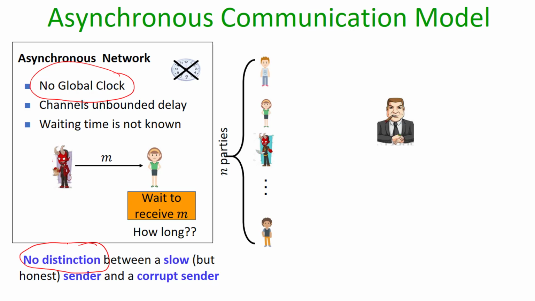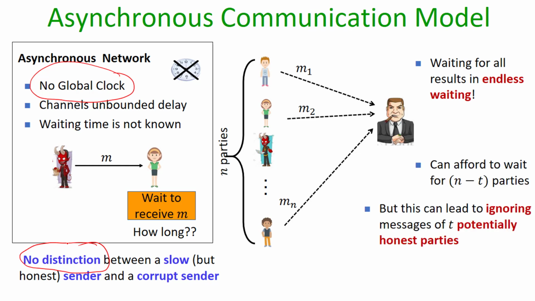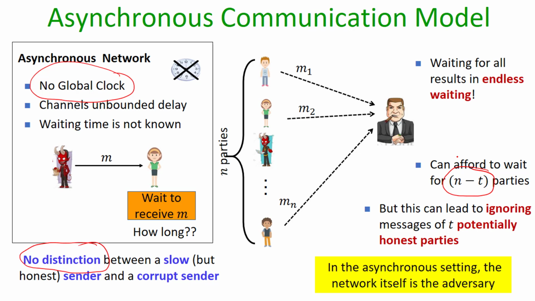More specifically, if we consider an asynchronous protocol among n parties, and t of them may be corrupt, then no party can afford to receive communication from all the n parties, as otherwise the wait may turn out to be an endless waiting. So the best a party can do is to receive communication from at most n minus t parties and proceed to the next step or the next round of the protocol. But in this process, the communication from t potentially honest parties may be ignored.